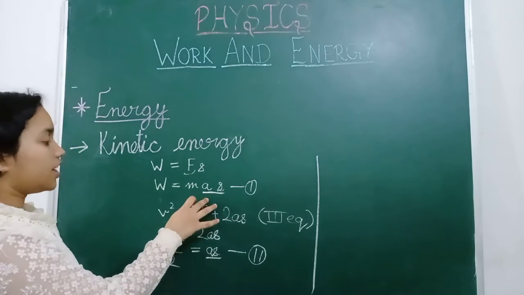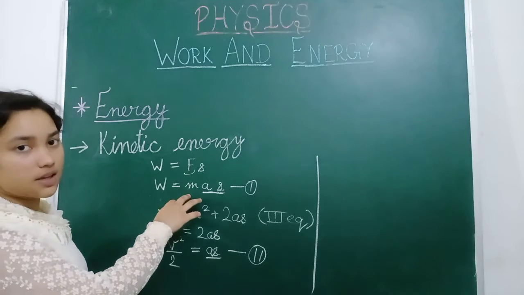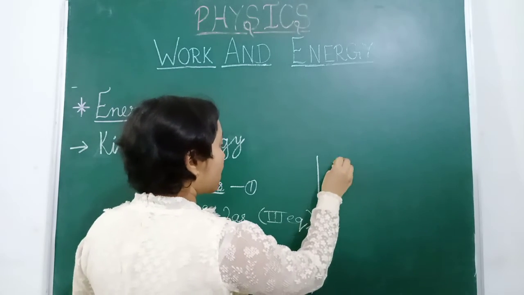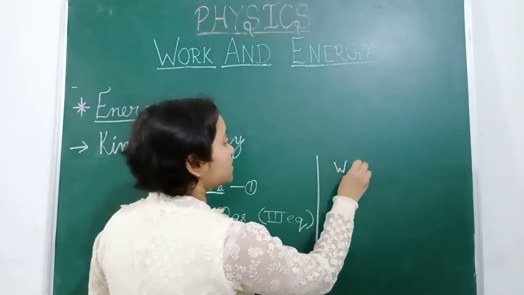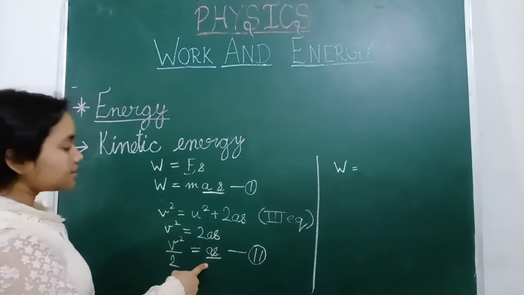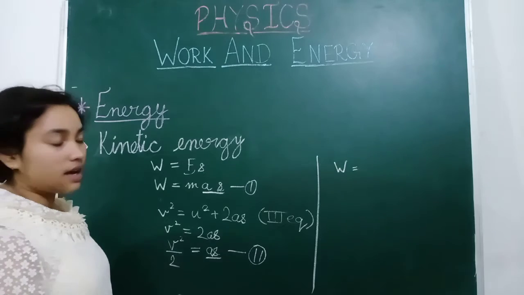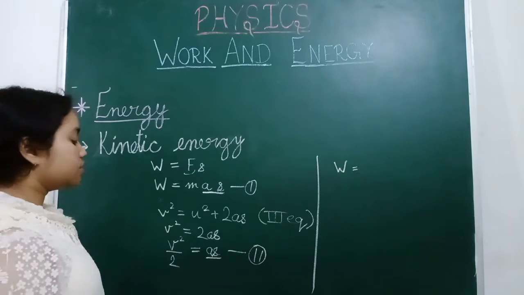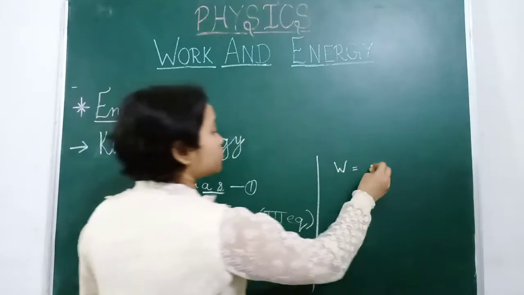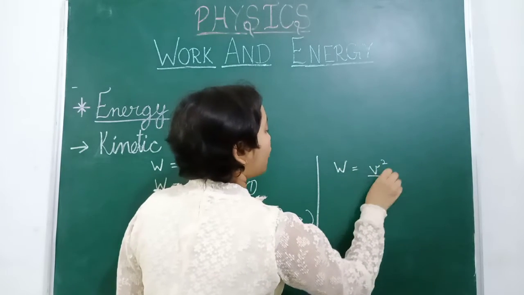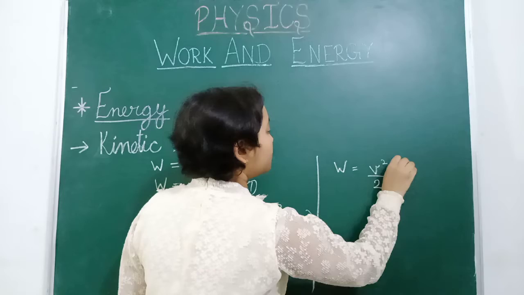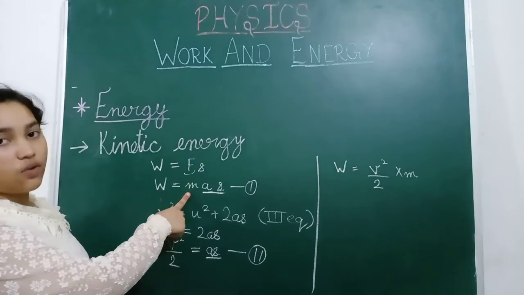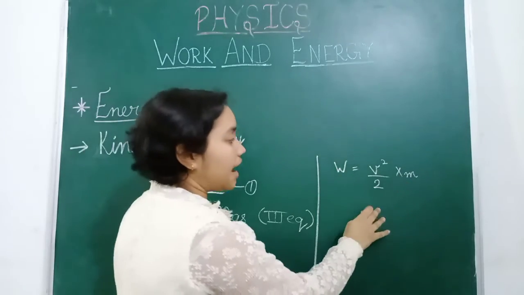So in place of as we can write w, but m is missing here, so m should be multiplied on the other side of the equals sign. That is, w is equal to v square upon 2 into m, because m was missing here and in equation 1 it was m.